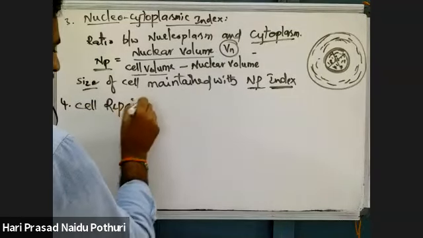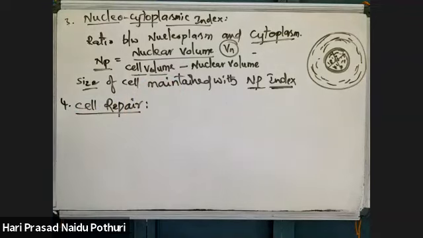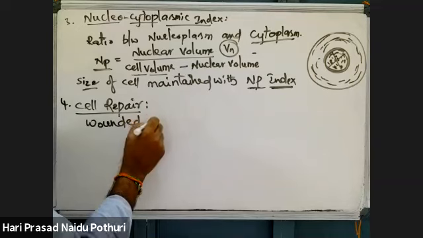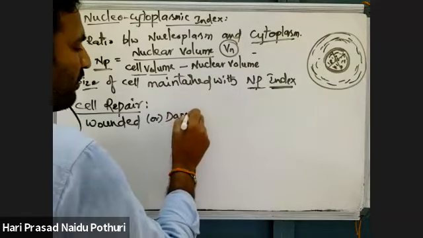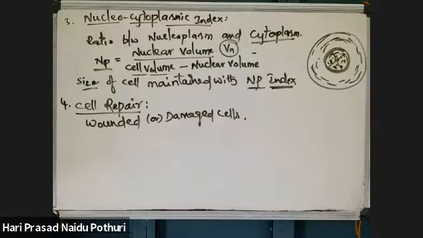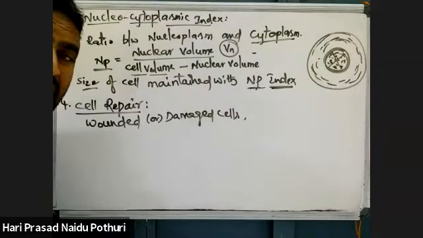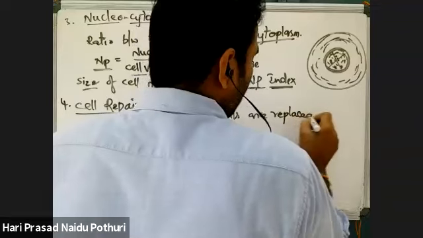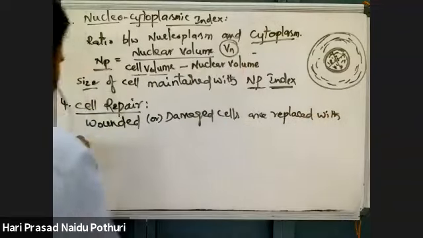Cell repair. Cell repair is another important property of mitosis. Here, if any cells are wounded, or damaged cells, wounded means if any injuries have taken place, damaged means even cancerous cells or some other cells, they are replaced with original cells by mitosis.